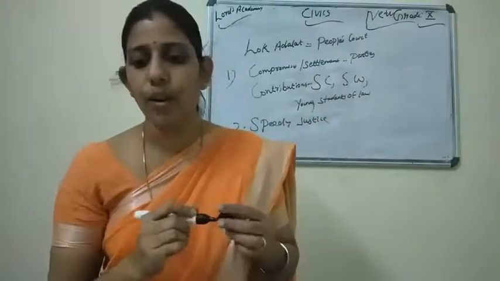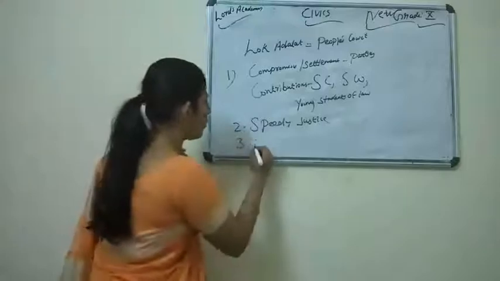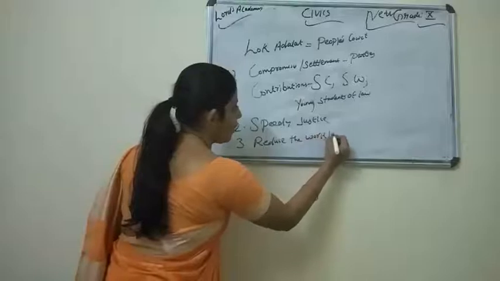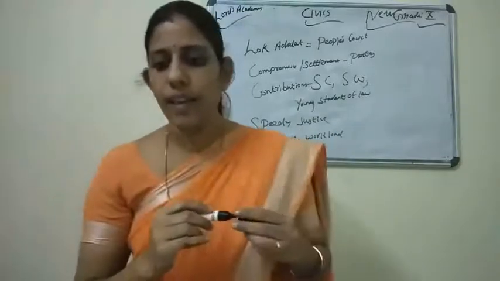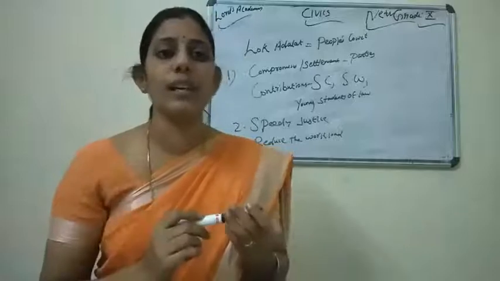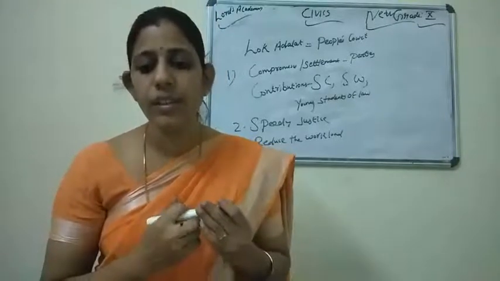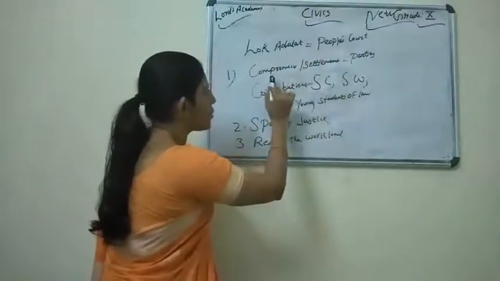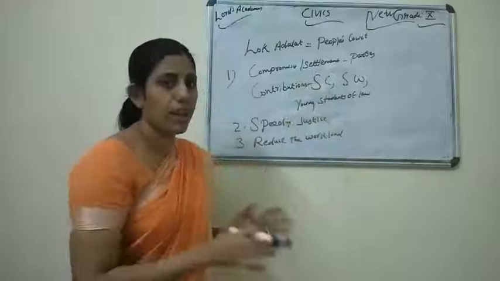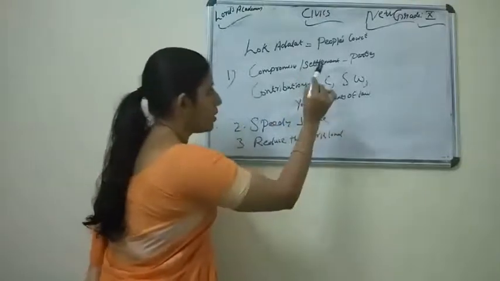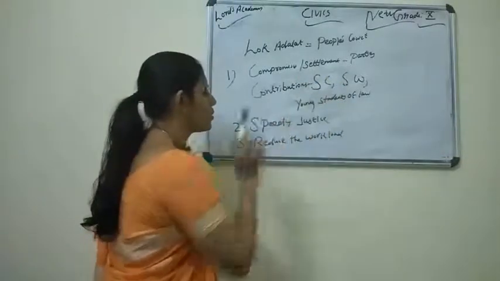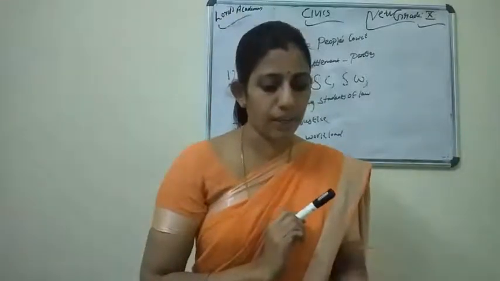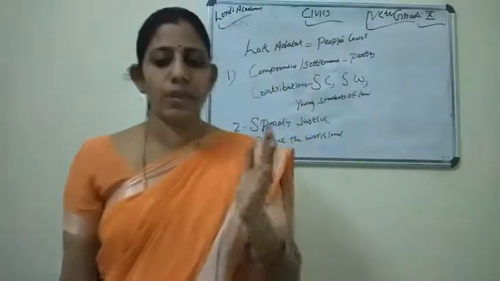The third point is about what? It will reduce the workload of other courts, so the other courts can deal with the serious matters. This reduces delays in higher courts. So Lok Adalat means what? People's court. It gives more importance to compromise and settlement between the parties. And who contributed? Supreme Court judges, social workers, young students of law. Now the places also have to study: Gujarat and Delhi. You just note down.